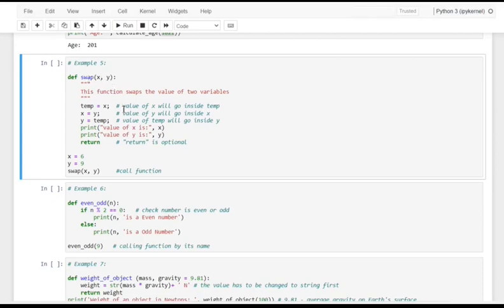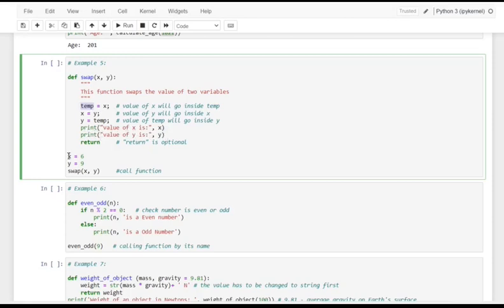In that swapping, it is not directly possible to make the swap. So what I'm going to do is declare a third value as a temporary value, and with that I'm making this swap. And once after the swapping, I want to print the value of x is and the value of y is.